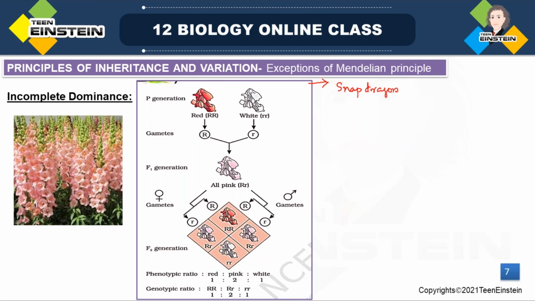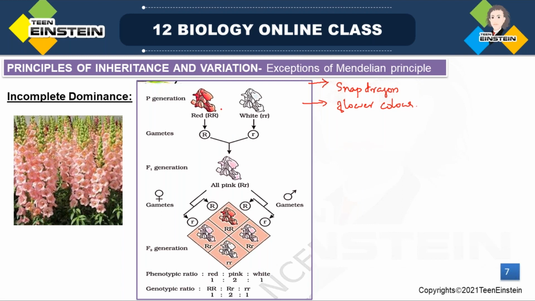So this is a good example for incomplete dominance. That dog flower or snapdragon shows incomplete dominance in flower color. In that character, it shows incomplete dominance.